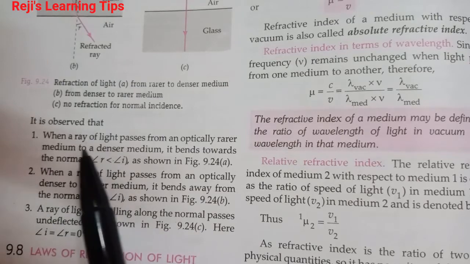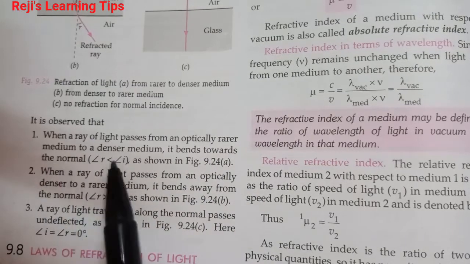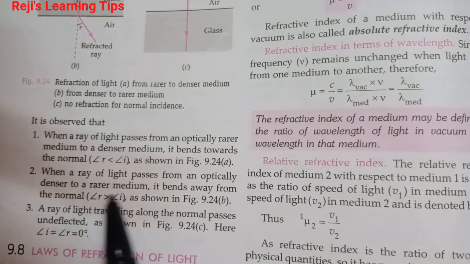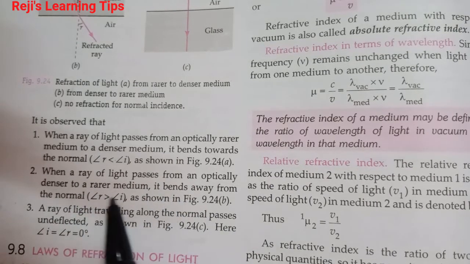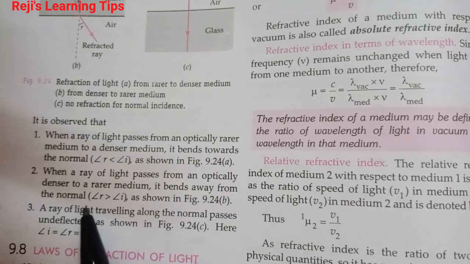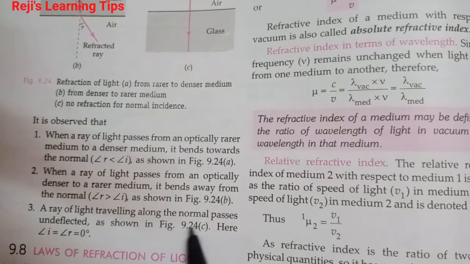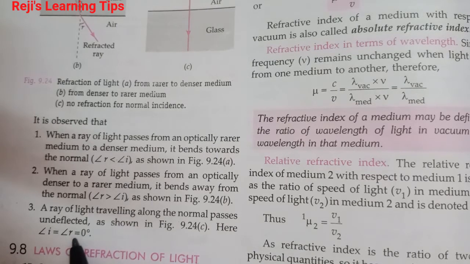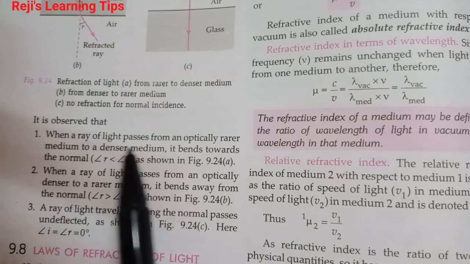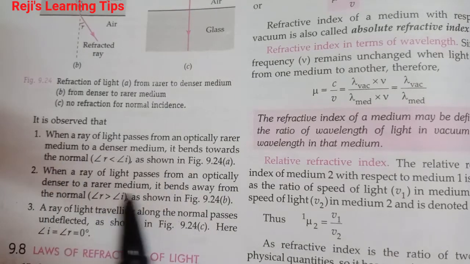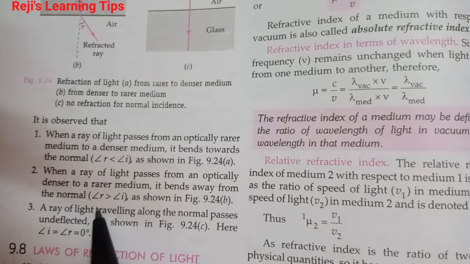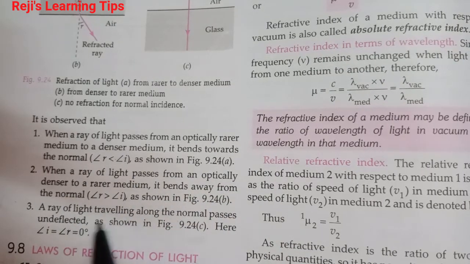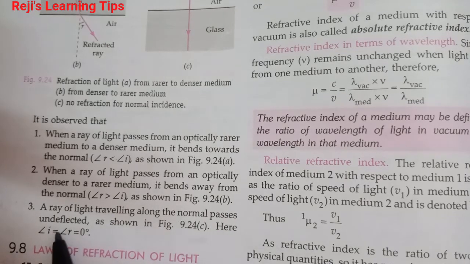It is observed that when a ray of light passes from an optically rarer medium to a denser medium, it bends towards the normal. When a ray of light passes from an optically denser to a rarer medium, it bends away from the normal. A ray of light traveling along the normal passes undeflected. That means angle of incidence equals angle of refraction equals 0 degrees.